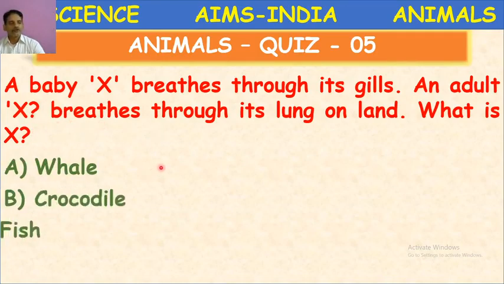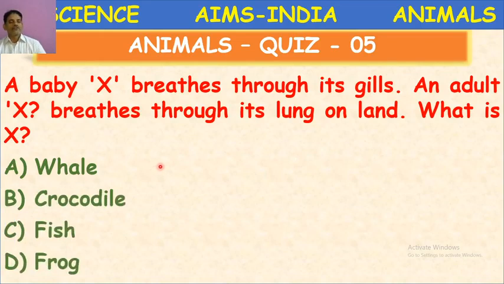Whale, crocodile, fish, frog. So these type of questions actually come in the Olympiad exams, competitive exams. So you have to read the question twice and understand. Okay? Here X is an animal. When it is baby, it breathes with gills. When it is an adult, when it is on land particularly, it breathes with lungs. Okay? So that is,